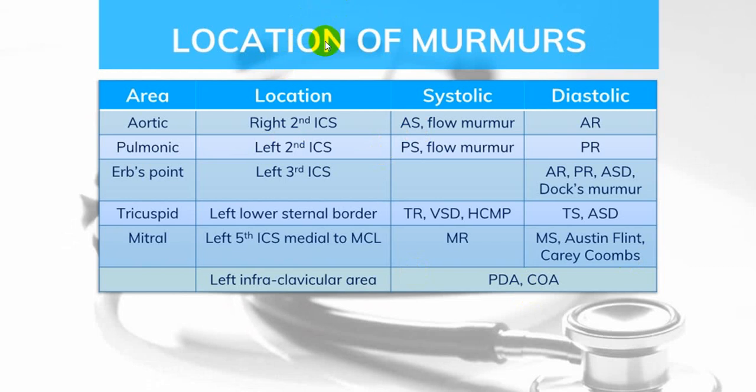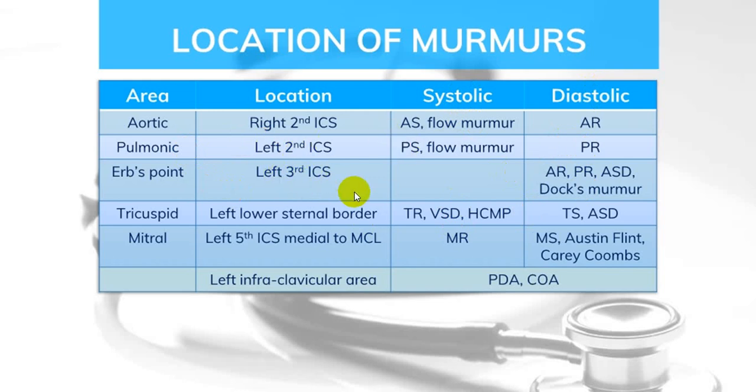Now, a standard thing, we go with each and we are mentioning. As far as location is concerned, if a murmur is best heard in the aortic area, it has to be an aortic murmur. Maybe aortic stenosis or maybe aortic regurgitation. At present, we are not discussing whether it is systolic or diastolic. We'll be mentioning that separately. If it is best heard in the pulmonary area, that is left second intercostal space, it has to be PS or PR.